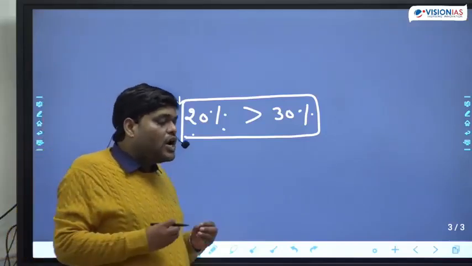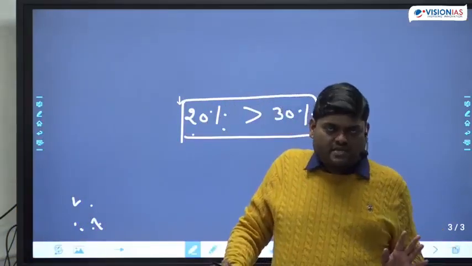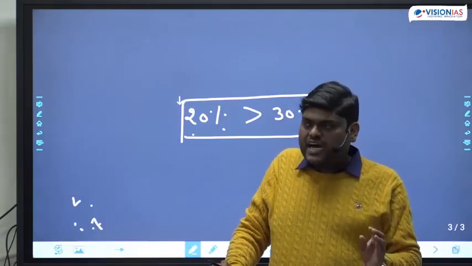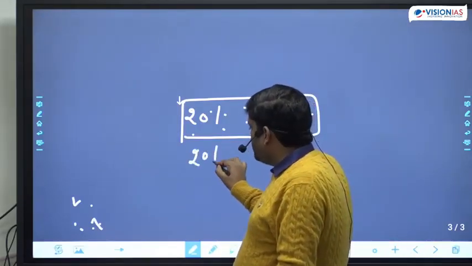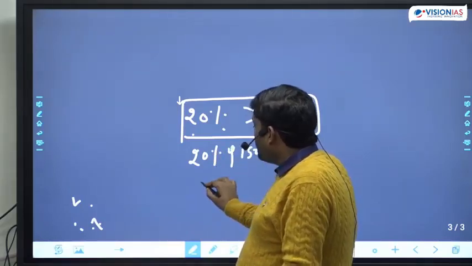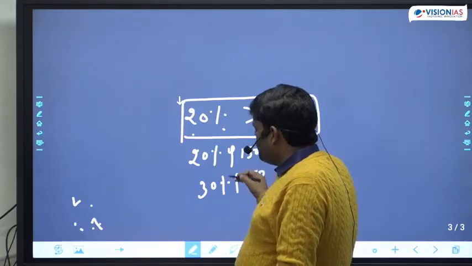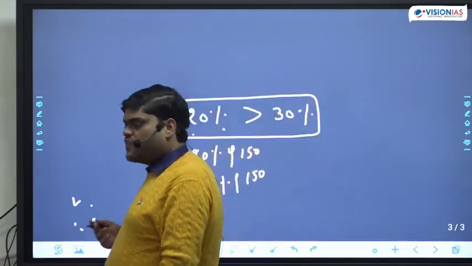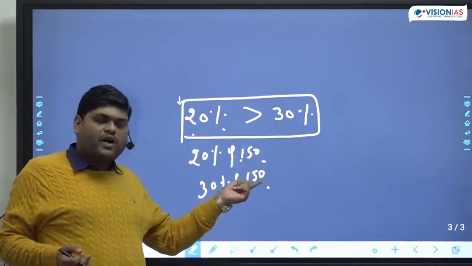I told you, 20% doesn't make any sense until we know 20% of which number. Suppose they give 20% of 150 or 30% of 150, now we can answer this question, because we know they are talking with respect to 150.